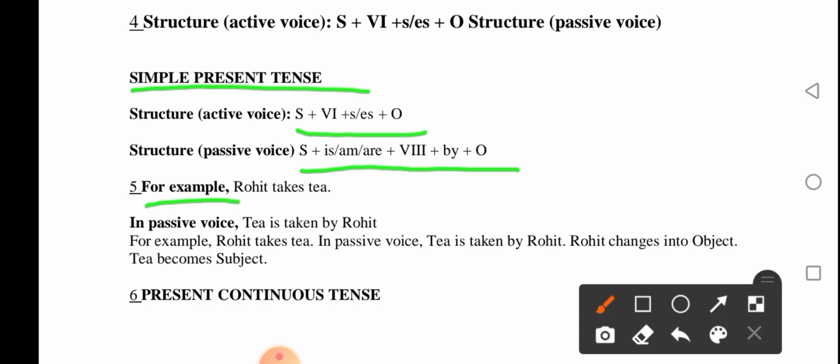Example: Rohit takes tea. Look, Rohit is the subject. Takes: take is verb 1. Look, take cannot take es.